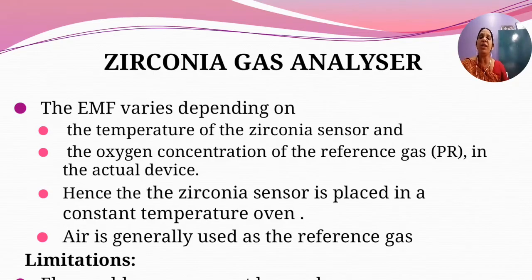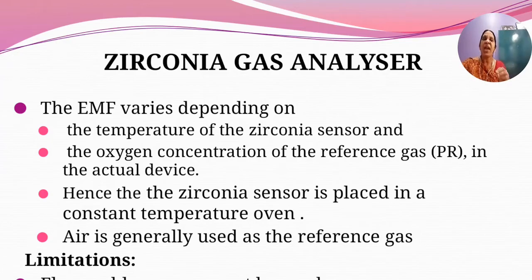So two parameters will vary the EMF that is generated when an unknown sample and a known sample of oxygen concentration are passed into the zirconia analyzer.